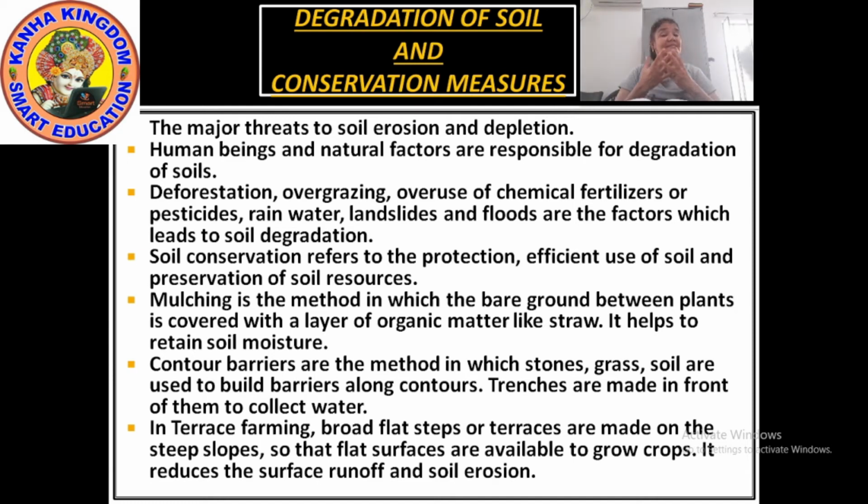But there are still many ways by which we can conserve the soil, and these methods are mulching, contour barriers, rock dam, terrace farming, intercropping, contour ploughing, shelter belts, etc.